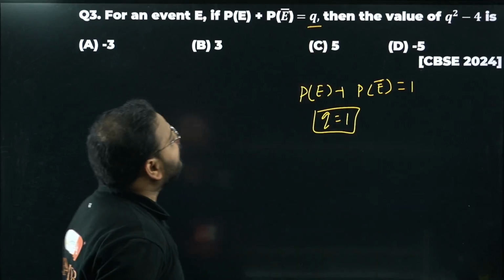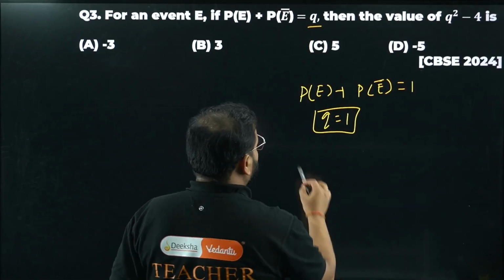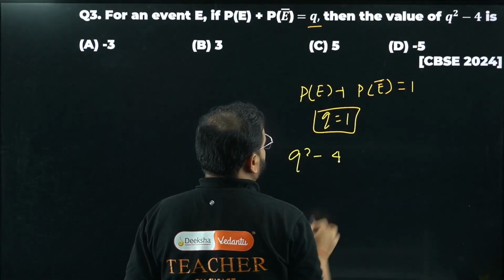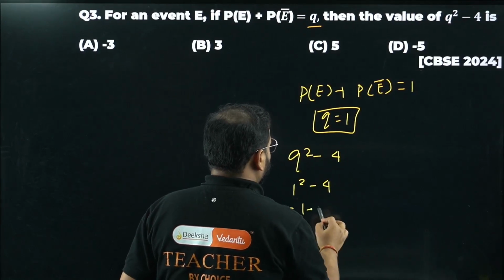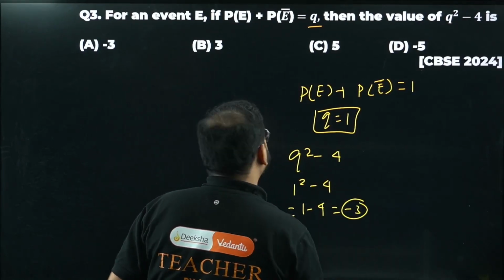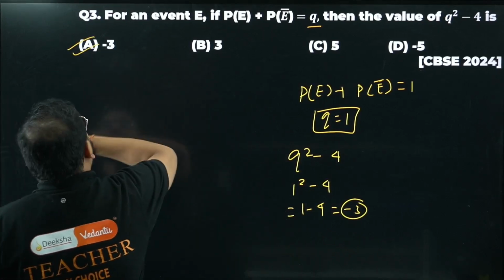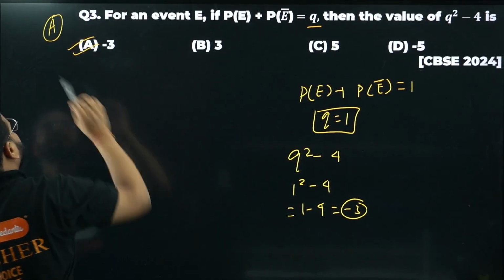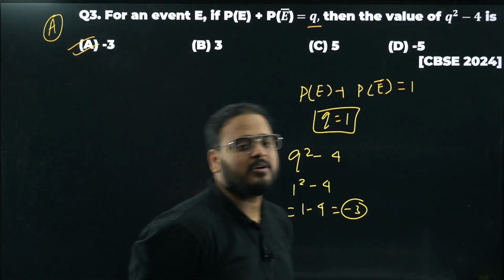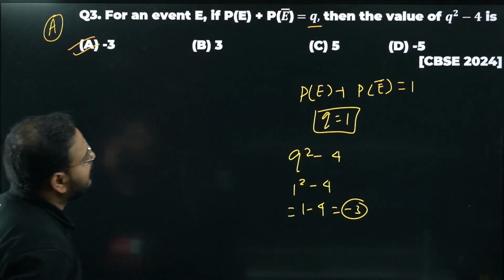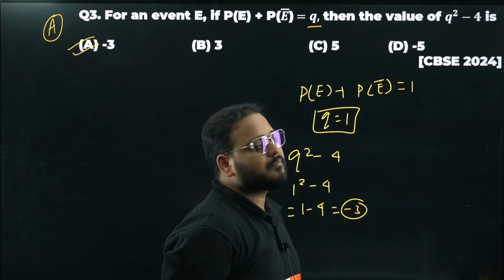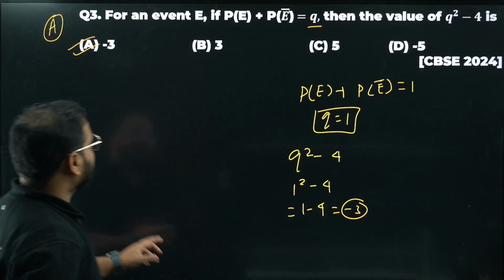Then the value of Q square minus 4. What does it mean? 1 square minus 4. What does it mean? Minus 3. So the answer is option number A. Option A. This is a question from the CBSE 2024 paper. Have a look. The value of Q square minus 4 is simply minus 3. Question number 3 is done.